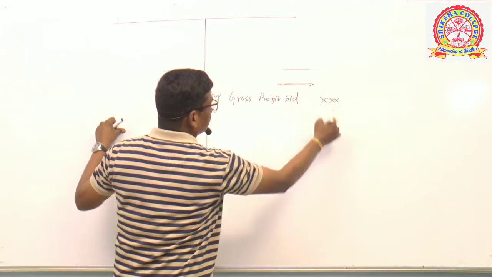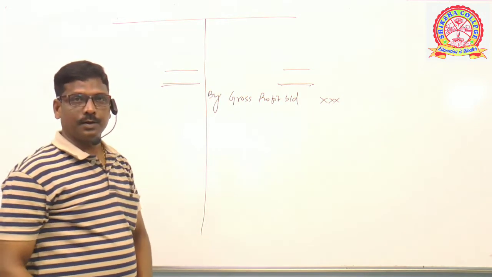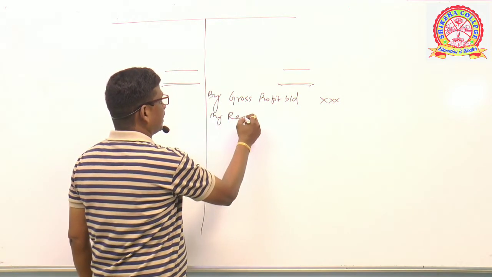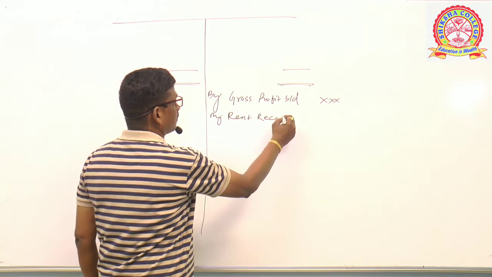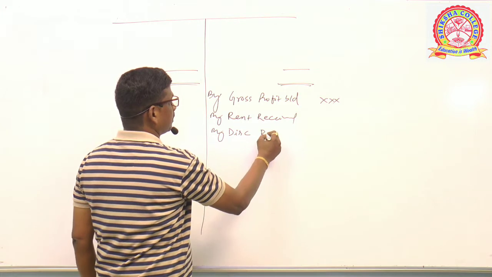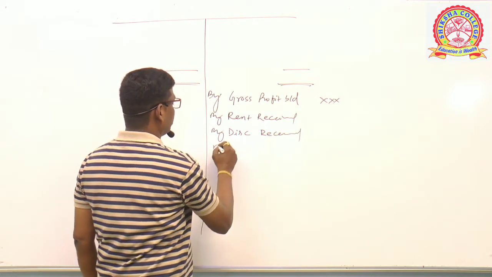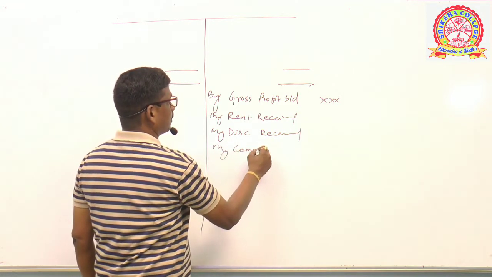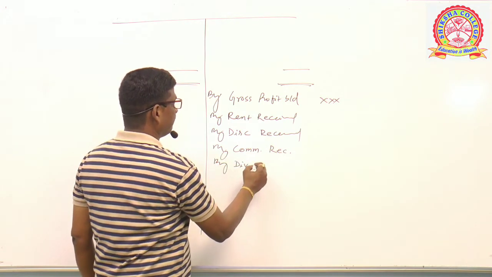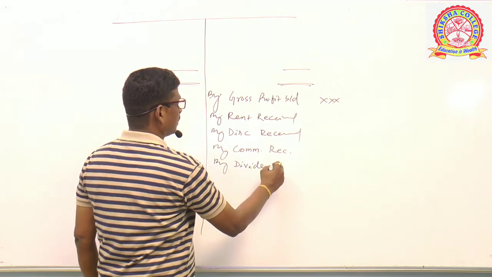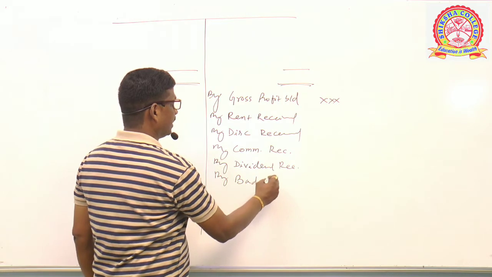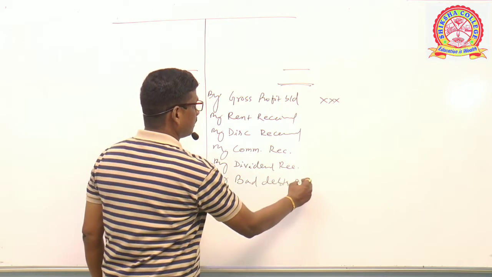Clear? Other incomes: by rent received, by discount received, by commission received, by dividend received, by bad debts recovered.